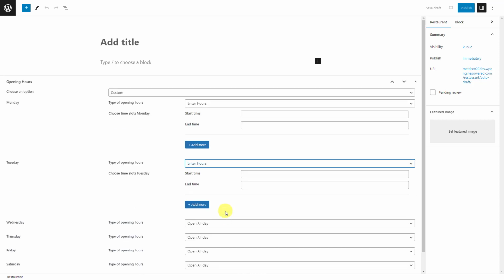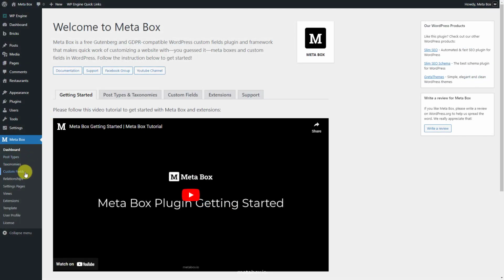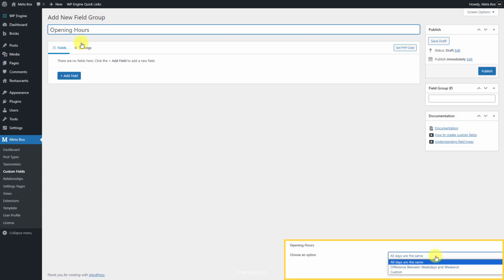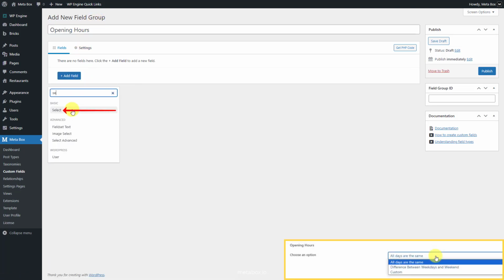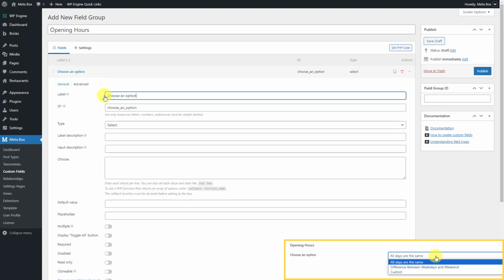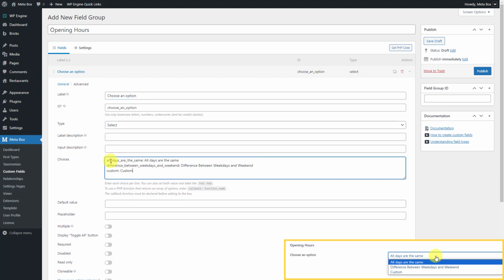Now, let's create all these fields and see how to set the rule using MetaBox Group and MetaBox Conditional Logic. Go to MetaBox, Custom Fields, and create a new field group. As I mentioned, I'll add the select field for the first one. Fill in the options in the choices box. As you can see, corresponding to each option, we have a value for it here. They will be used to set the rules for the upcoming fields.